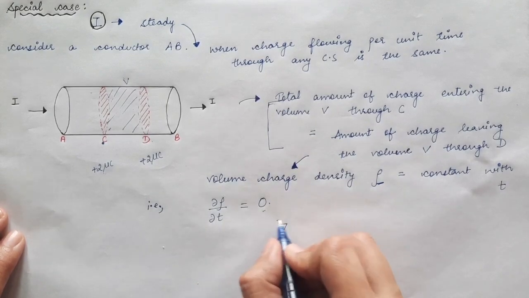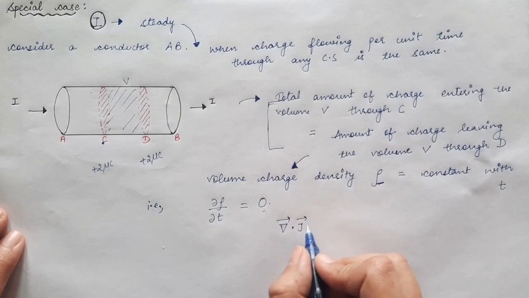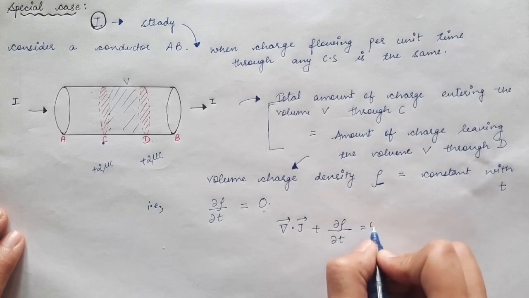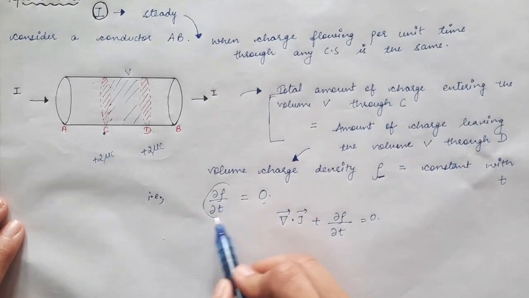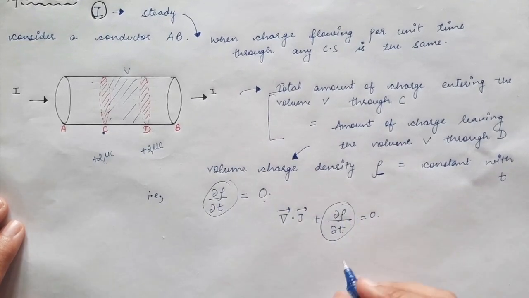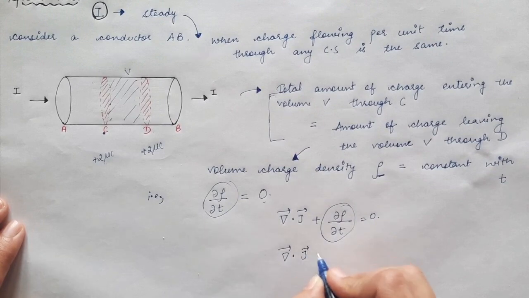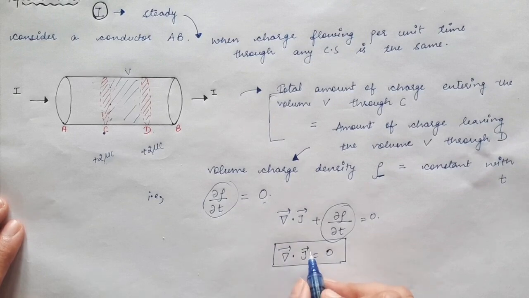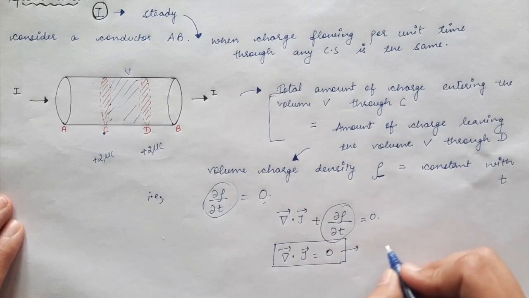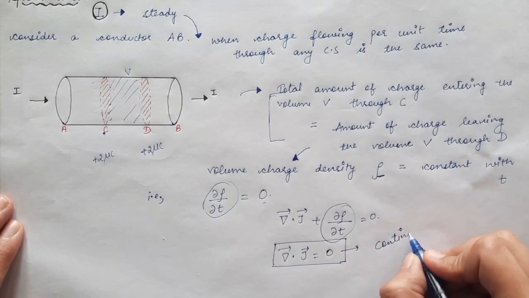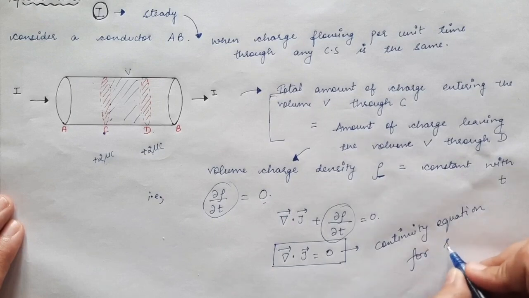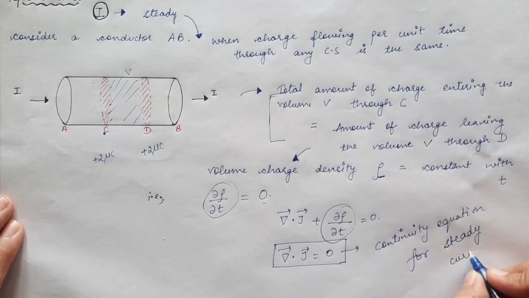And what is the equation of continuity? The continuity equation states del dot J vector, that is the divergence of J vector, plus del rho by del t is equal to 0. For steady current, del rho by del t is equal to 0, so this term is equal to 0. Therefore, we will have divergence of J vector is equal to 0. For steady current, the divergence of electric current density always comes out to be equal to 0, and this equation is also called the continuity equation or equation of continuity for steady currents.